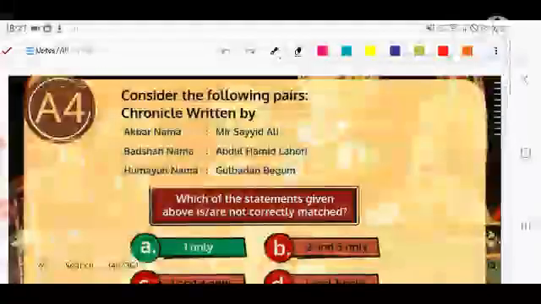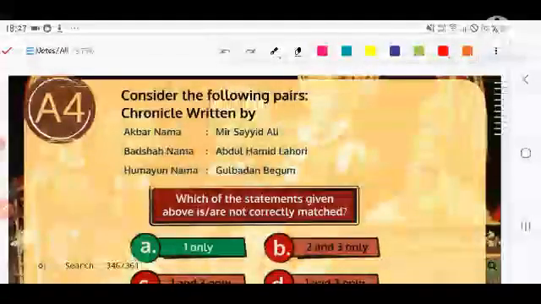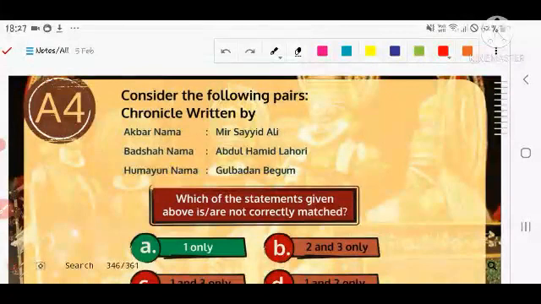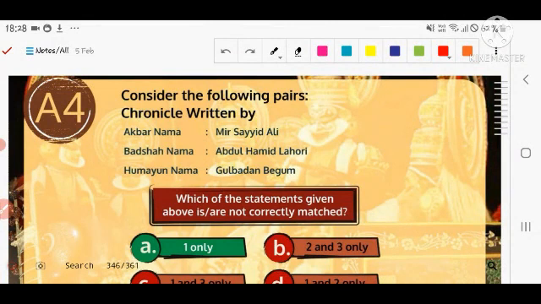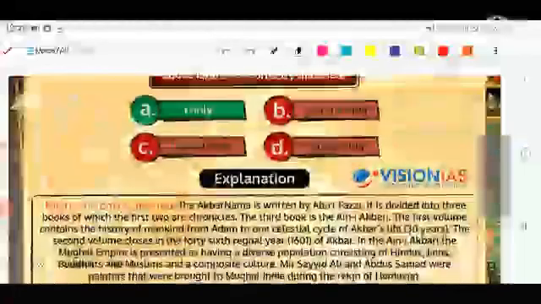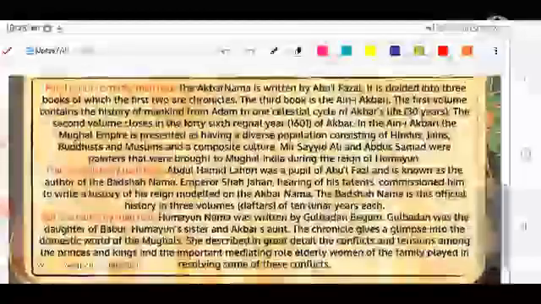The next question is: which of the following is incorrect. Akbarnama, you know very well, Abul Fazl wrote this book because Akbar himself was illiterate, but it was not written by Mir Sayyid Ali. Badshahnama was written by Abdul Hamid Lahori. Third, I think it is Babar's biography. Humayun Nama was written by Gulbadan Begum, the sister of Humayun. The second and third are correct, but the question is asking about the incorrect statement. The first is incorrect. The answer is first only.